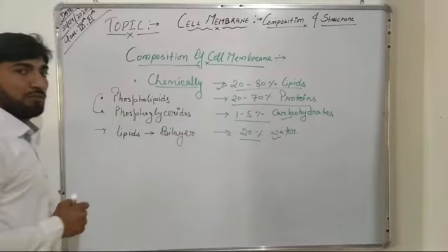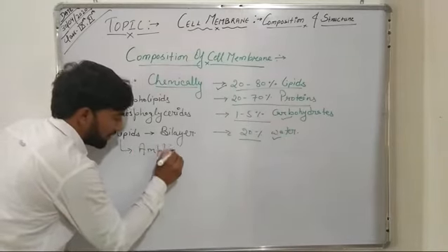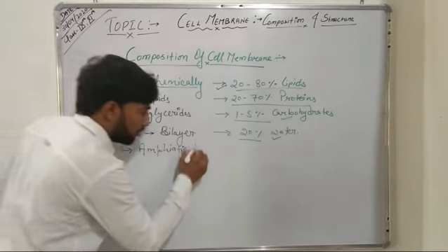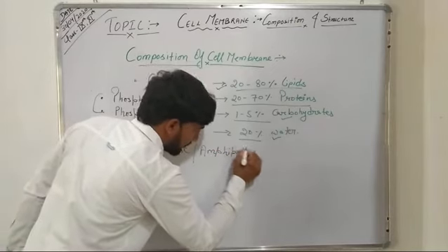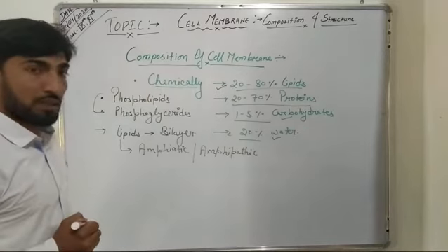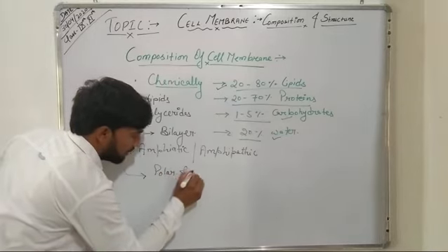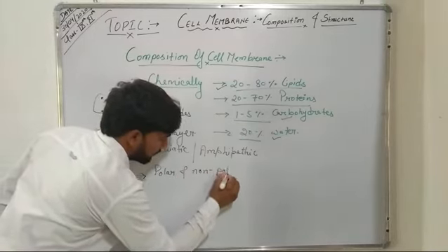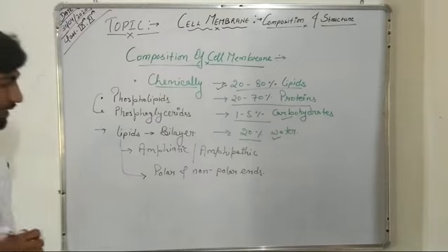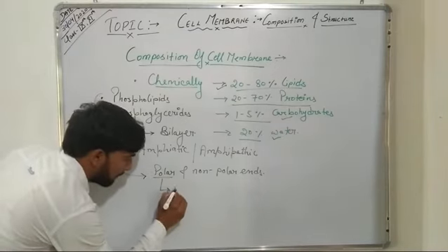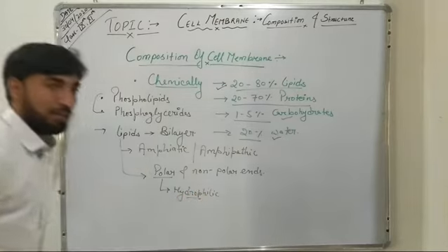And these lipids which are present in a cell membrane are amphipathic in nature, which means that these lipids have polar and non-polar ends. So these lipids have polar, hydrophilic ends. These hydrophilic ends are water loving ends.